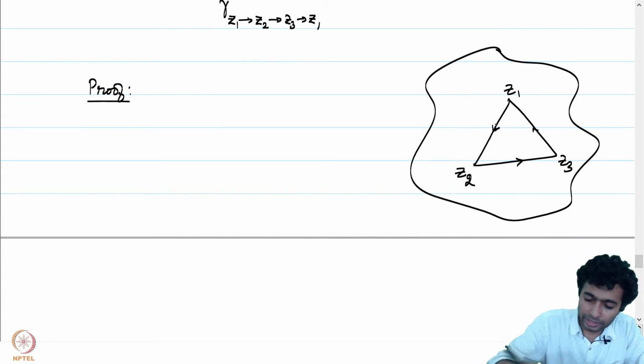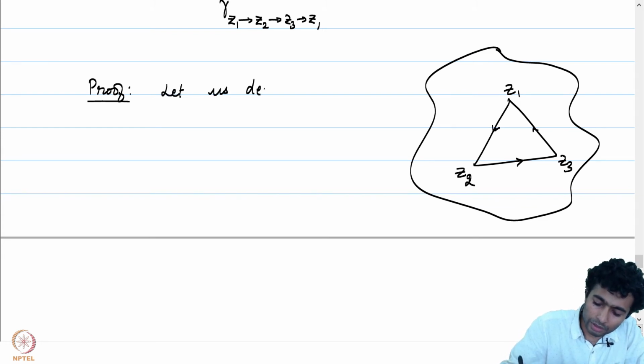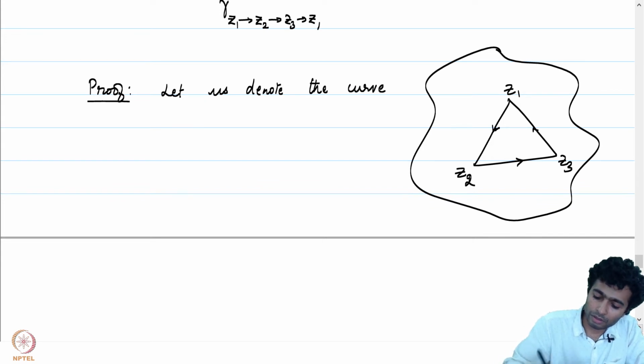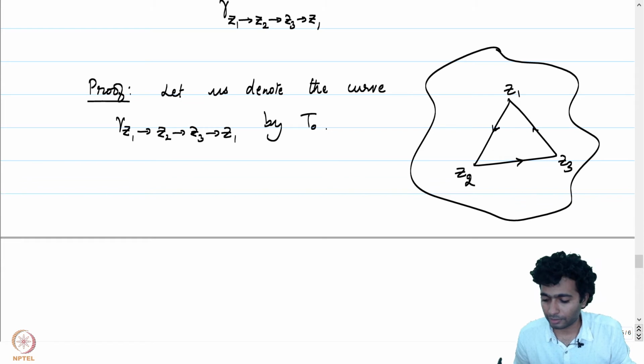Let's give the curve a compact notation. Let us denote the curve gamma, z1 to z2 to z3 to z1, by t0.